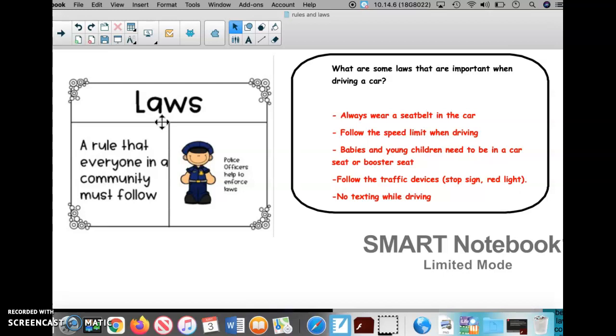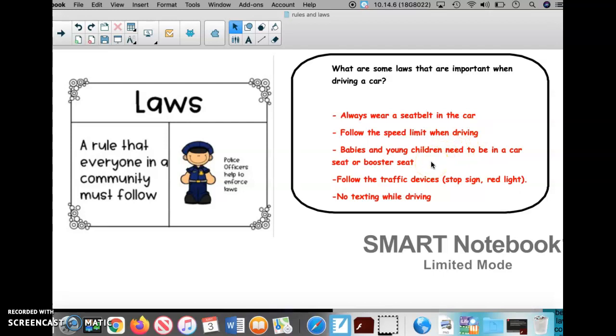Again, there are laws for all kinds of things. Now for just driving a car, these are pretty important to keep you safe. Always wear a seatbelt in the car. Follow the speed limit when driving. If you're driving and it says drive 30 miles, don't go further. Don't go faster than 30 miles because then you could seriously get hurt or hurt someone else.